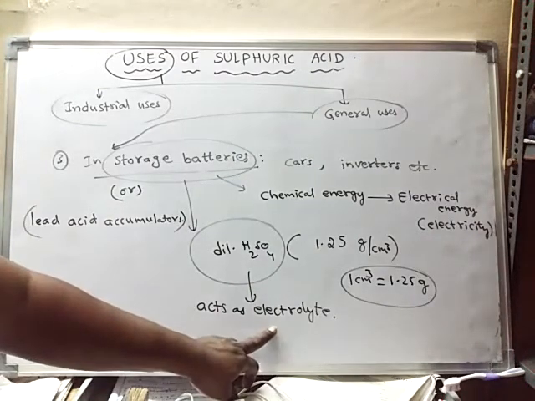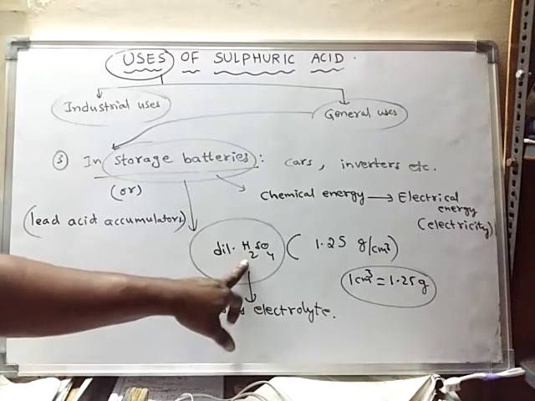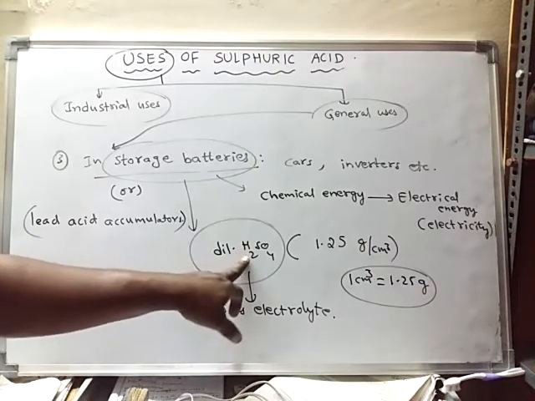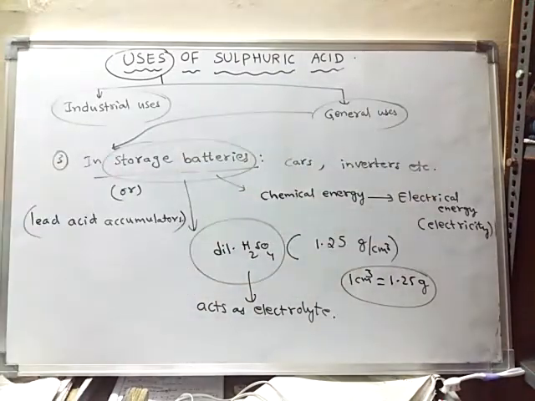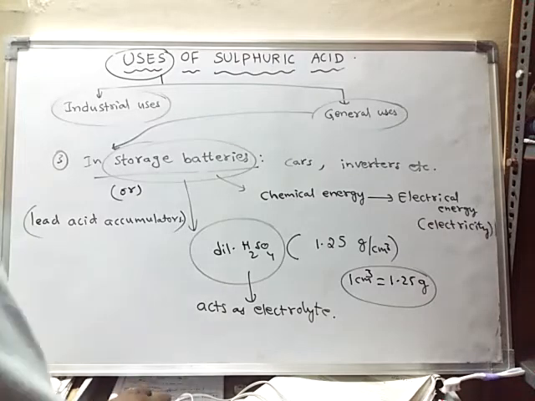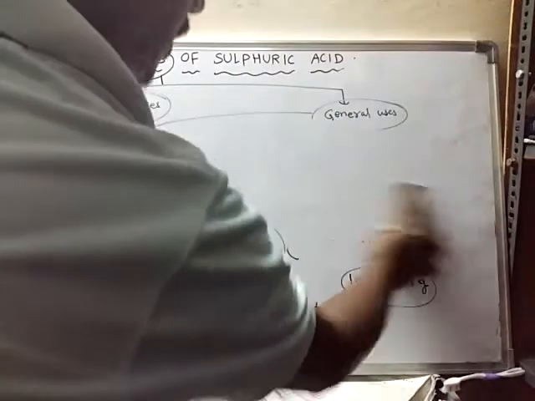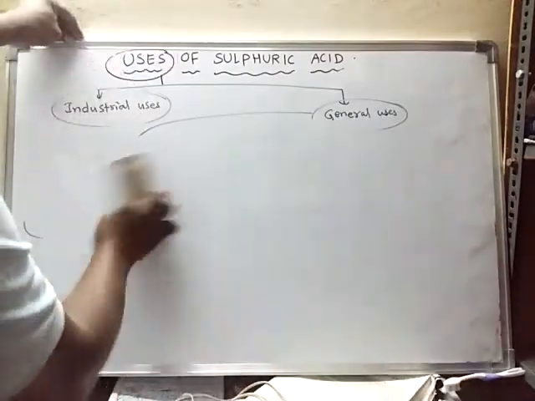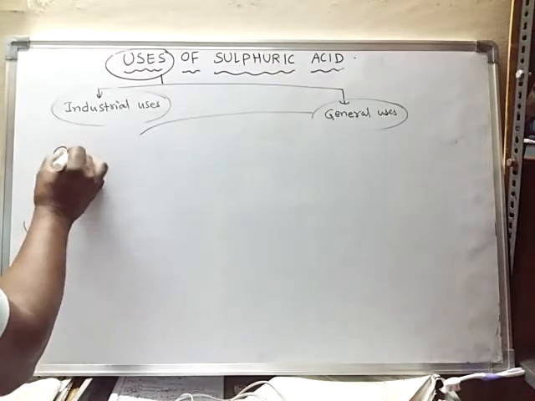As electrolyte, it will decompose, it will break down, and the chemical energy present in this acid is converted into electrical energy during the process. Next, another general use of sulfuric acid is that it is used in the refining of petroleum products.